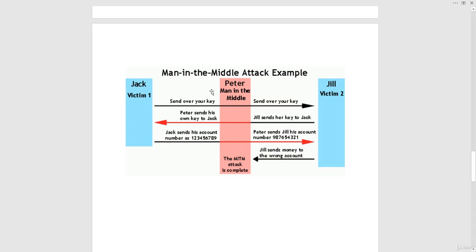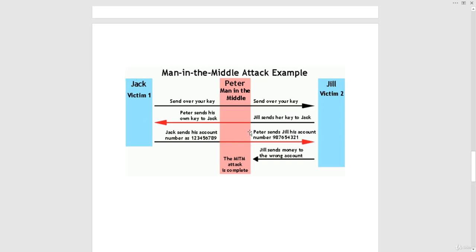You can clearly see it has sent over your key. That means the man in the middle will send its own key, and the victims will assume that they are communicating with each other, but instead they are going through this man. In the end it will crack every piece of information of the victim, so that the funds will go into his account and not into either of the victims' accounts. It will be only on this man in the middle. Basically, it is the interceptor. It will get every piece of information through it, which means it gets access to all the information sent over the network.